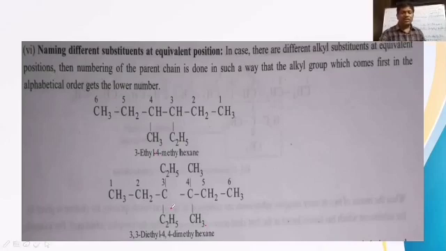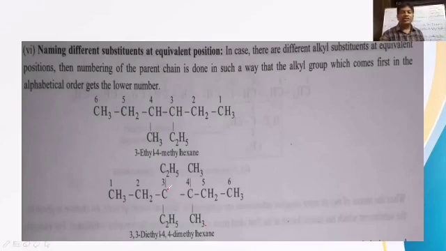Next, in this given structure, check it. How many carbons? 1 to 6 carbons in the parent chain. At the third position we have diethyl, 3,3-diethyl, and 4,4-dimethyl is possible. Now 3 is given for ethyl. If you number from the other side, 3 comes for methyl and 4 comes for ethyl again.